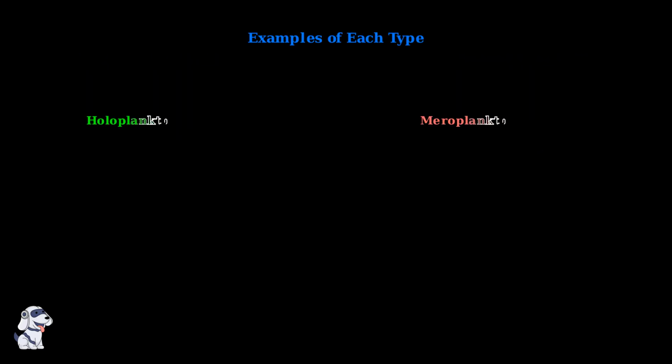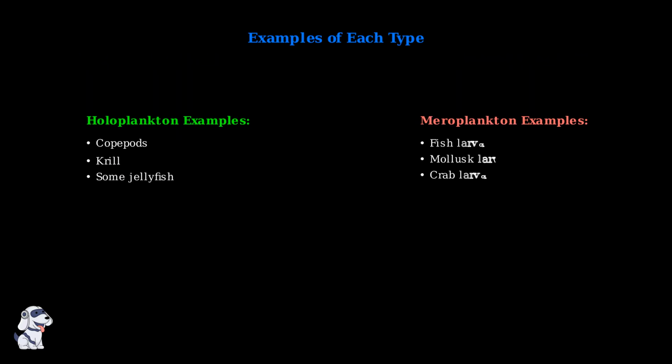Common examples of holoplankton include copepods, krill, and some jellyfish species. These organisms never leave the planktonic lifestyle. Meroplankton examples include fish larvae, mollusk larvae, and crab larvae that eventually settle or become active swimmers.